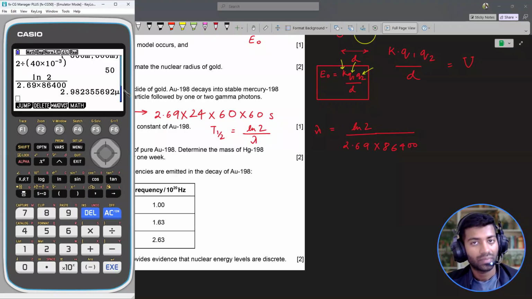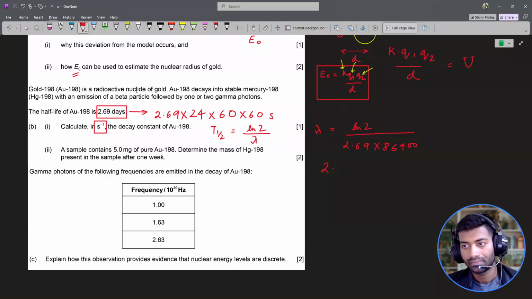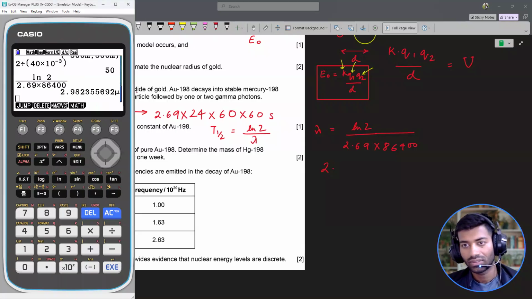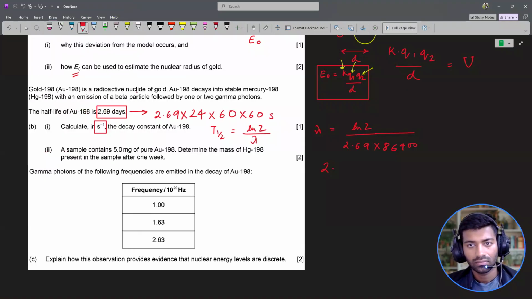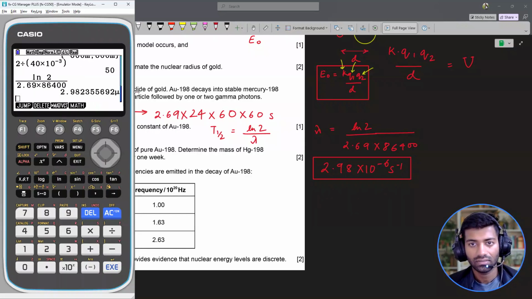That's 10 to the power negative 6. So this is 2.98, or just 2.98 into 10 to the power negative 6 seconds inverse, right? And we are working with 3 significant figures, and 2.98 is fine.